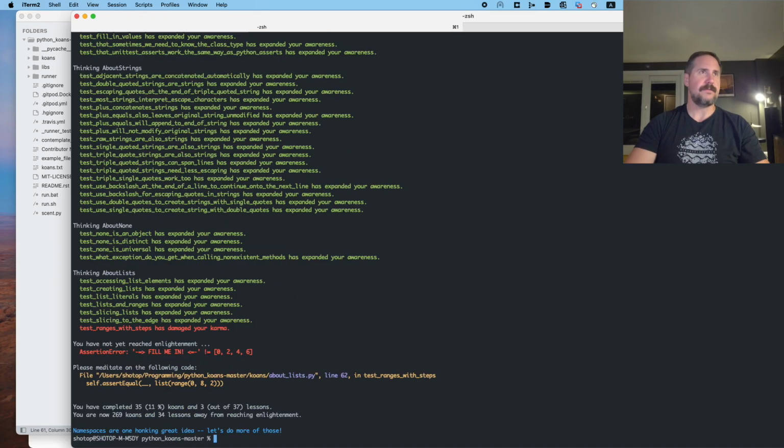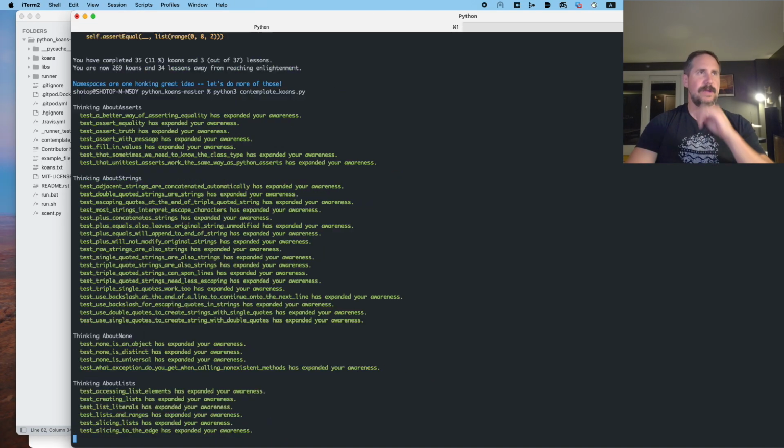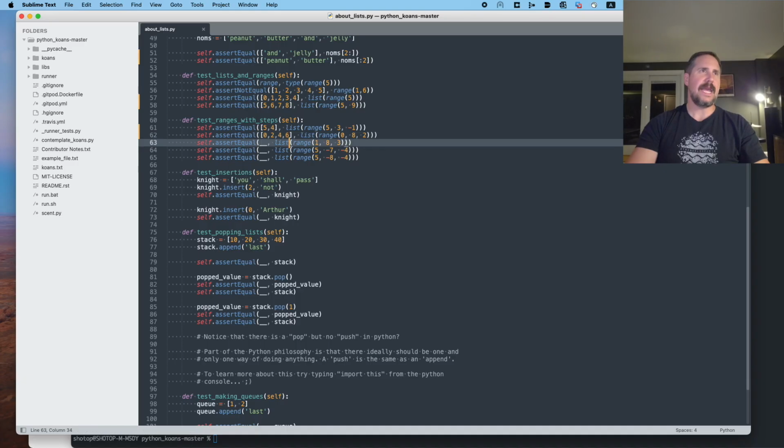62. All right, so that was correct. So that was a good educated guess, but descending by ones, because this is -1, descending by ones from 5 to 3, through the range 5 to 3. All right, so this one is assuming going to go up, ascend by 2s from 0 up to, but not including 8. So I'm going to see what we got. 0, 2, 4, 6. Let's see if that's correct. And it is. Sweet. All right, so from 1 to 8 by 3s, not including 8. All right, let's try that. So we got 1, 4, 7. Is this correct?